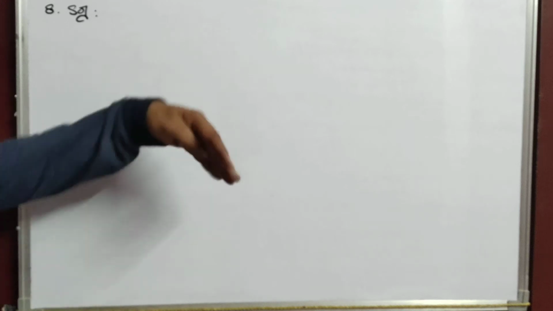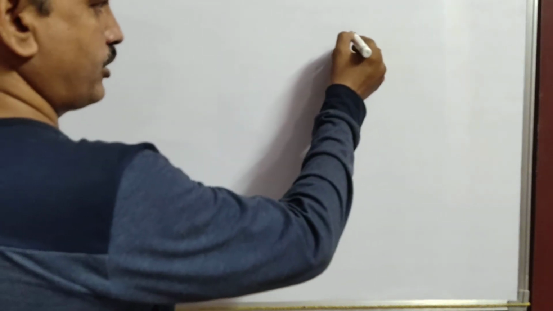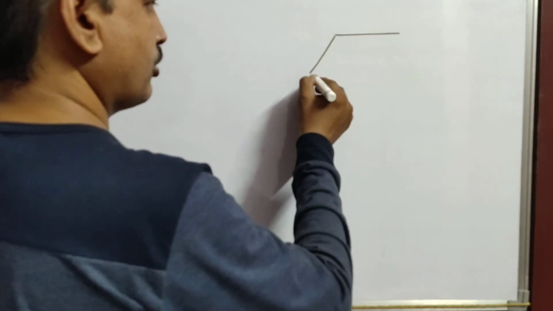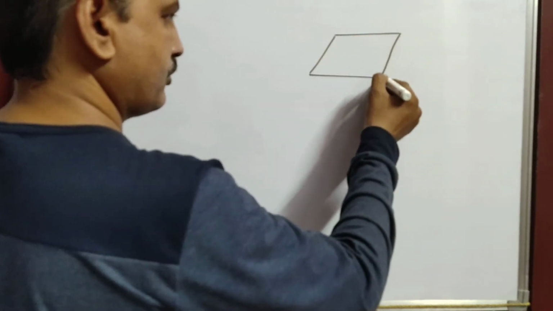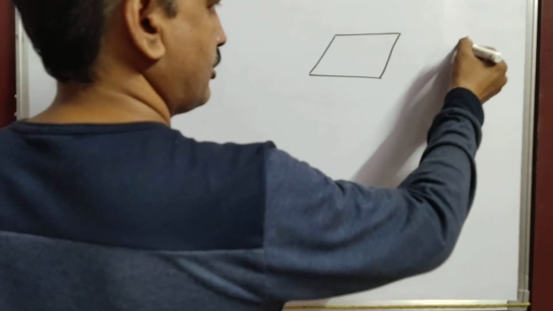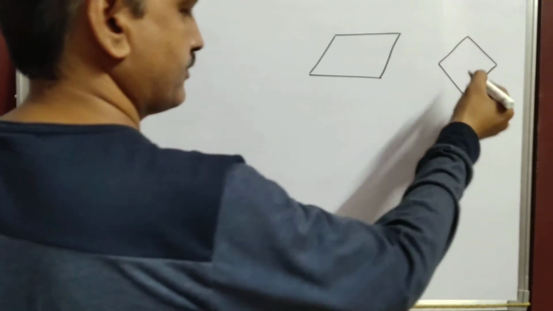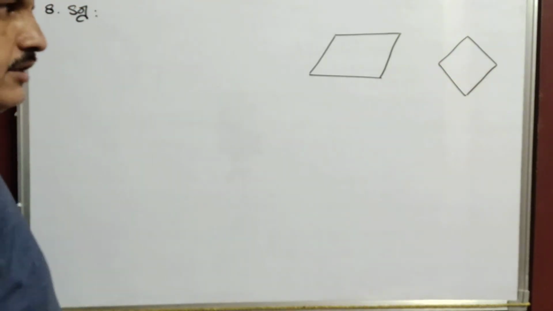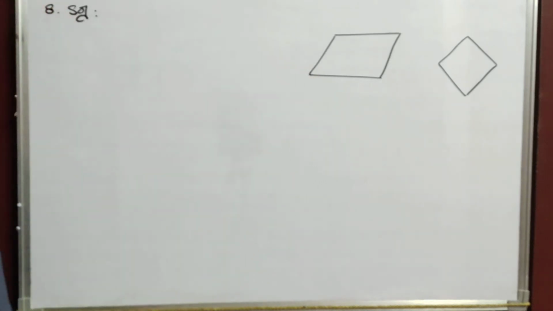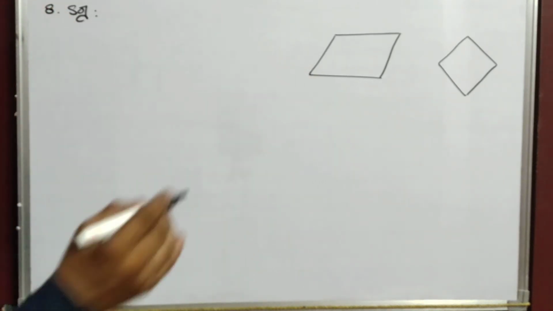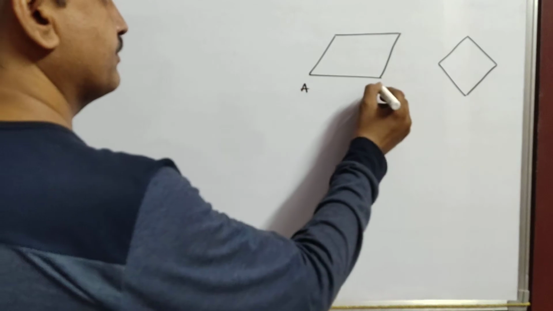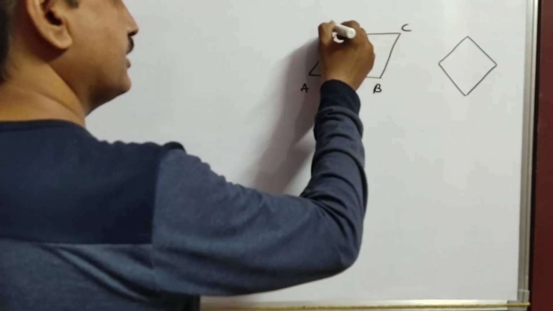Okay. First, as you all have drawn the same figure as before, if you draw the figure, it will be very helpful. So you can draw the rhombus like this also. Otherwise you can draw even like this. Anyways, you can draw like this. Now again, consider the name of the rhombus as A, B, C, D.